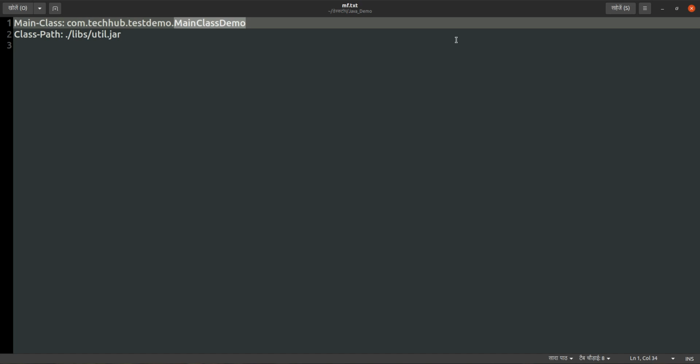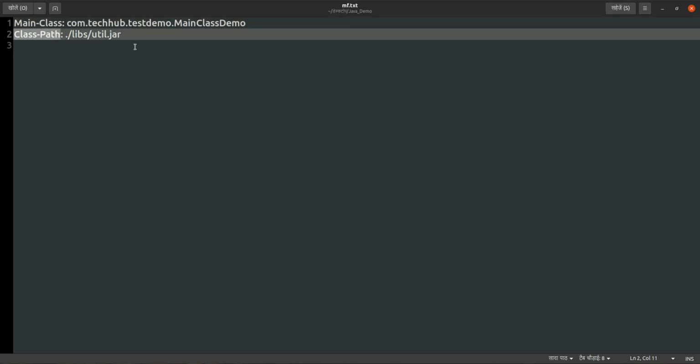In your archive there may be n number of .class files, but the .class file in which your main method is present, you have to specify that one. Currently we have only one class, and in that class the main method is present, so we are specifying that name only. And class path is what? If your program is dependent on some other resource or library, we have to specify that library path.